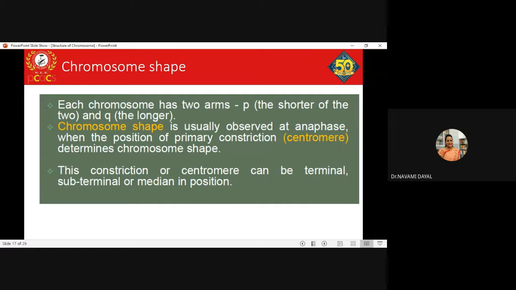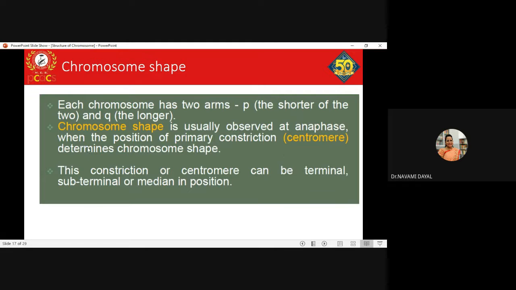Now each chromosome, as I said, has two arms. The shorter arm is called the P arm and the longer arm is called the Q arm. The chromosome shape is usually observed at the anaphase. If you want to study the shape of a particular chromosome, it is usually observed at the anaphase stage. If you want to study the size, it is usually done at the metaphase stage.